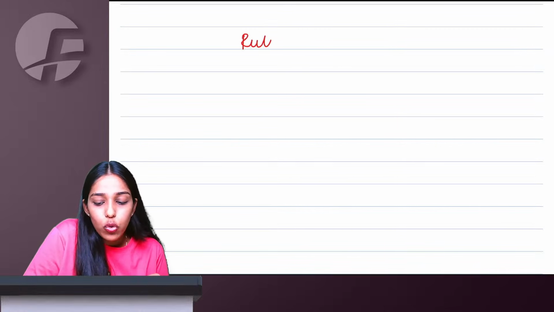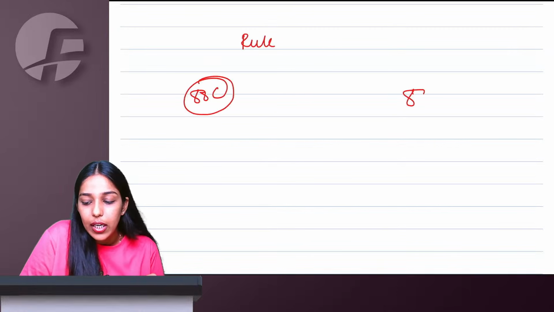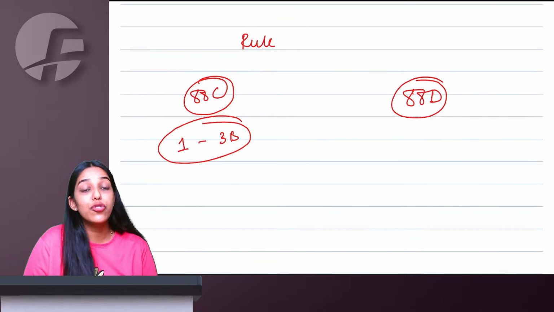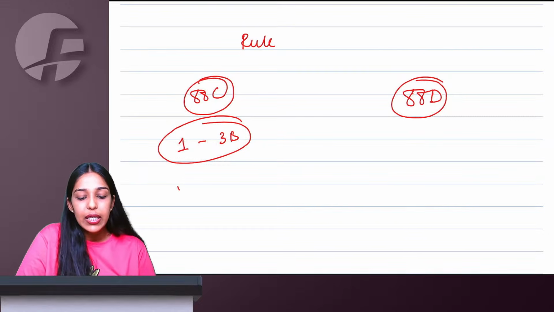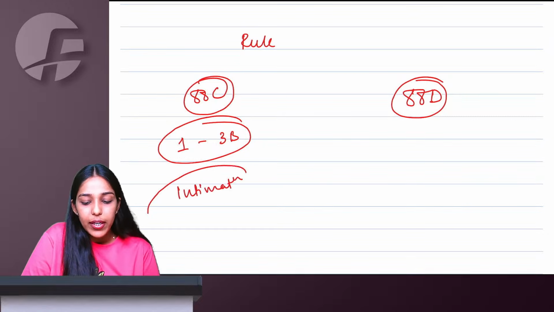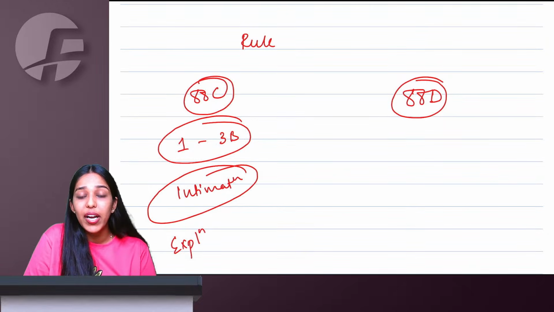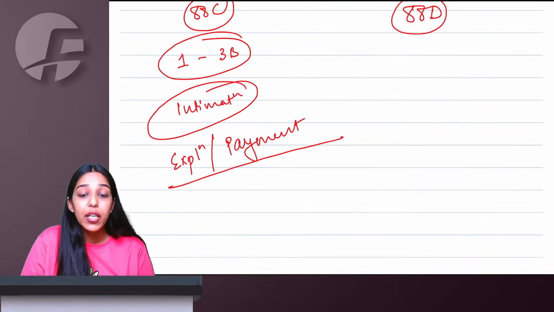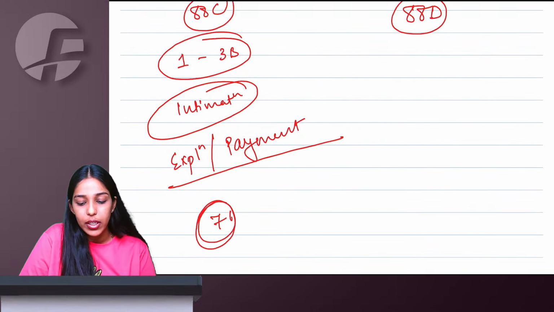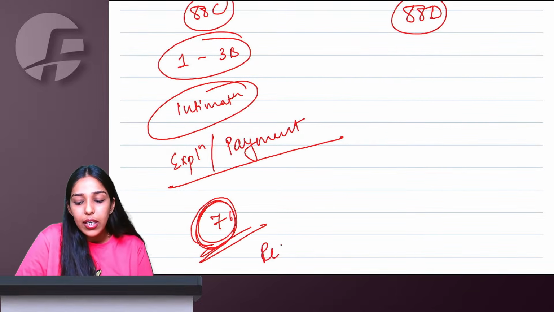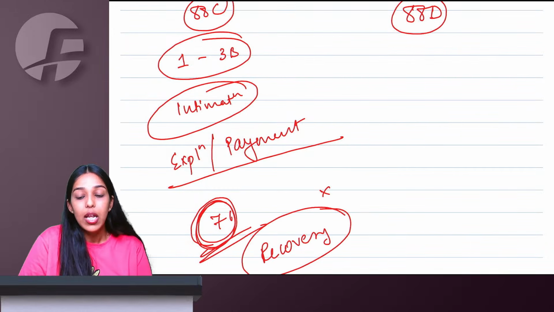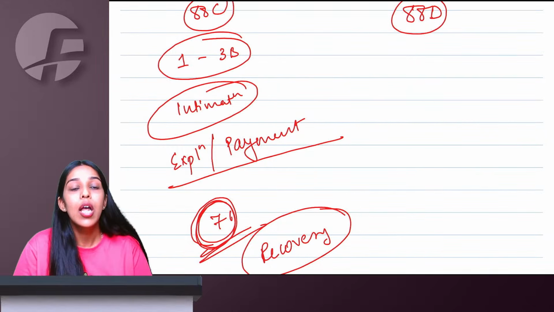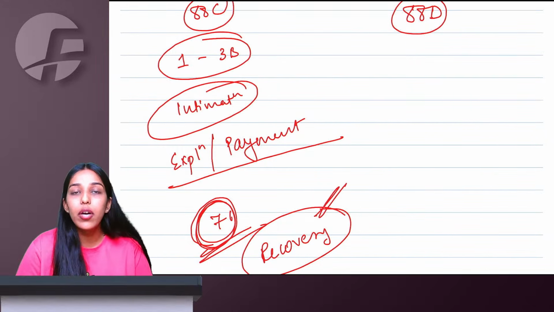Then we have Rule 88C and Rule 88D. Rule 88C says government will compare your GSTR 1 and 3B. If you are showing more sale in 1 but not in 3B, they will issue you an intimation to rectify it. So either you give them some explanation why difference, or you make the payment along with applicable interest and all. Whatever you have to do within 7 working days. If no, then straight recovery will start. No demand order even. Just one intimation they will give you, and if within 7 working days you are not taking any action, they can anytime initiate your recoveries.